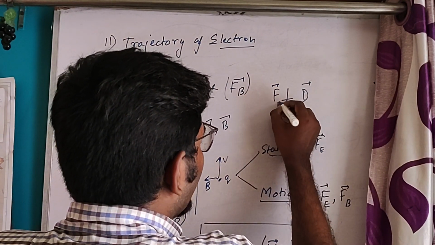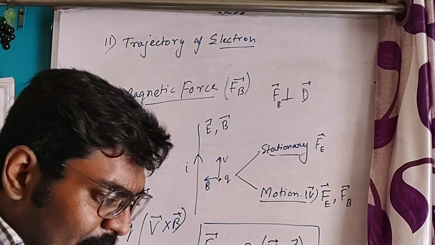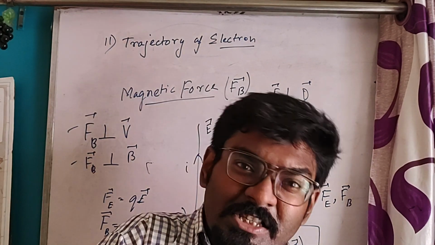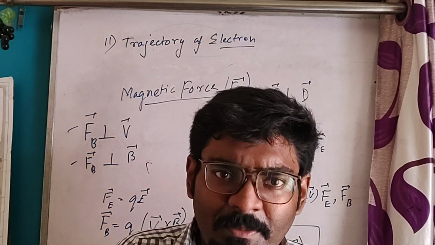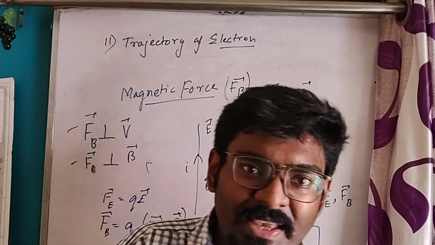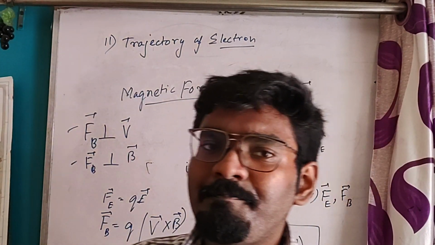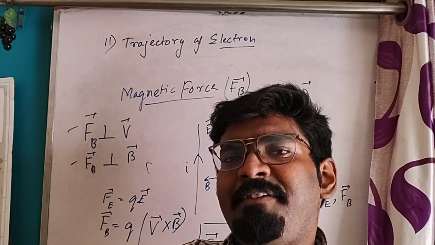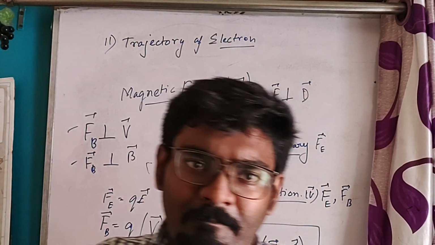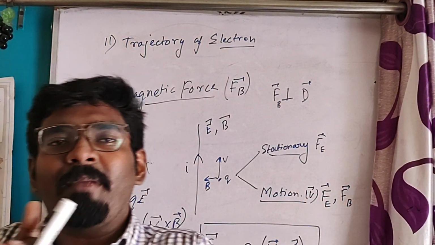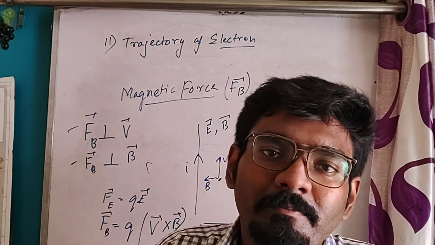Magnetic force is also perpendicular to the displacement. Since the magnetic force is perpendicular to V, that is the velocity of the particle, we can say that this force will be perpendicular to the displacement also, because V is displacement by time. So the magnetic force will be perpendicular to the displacement.